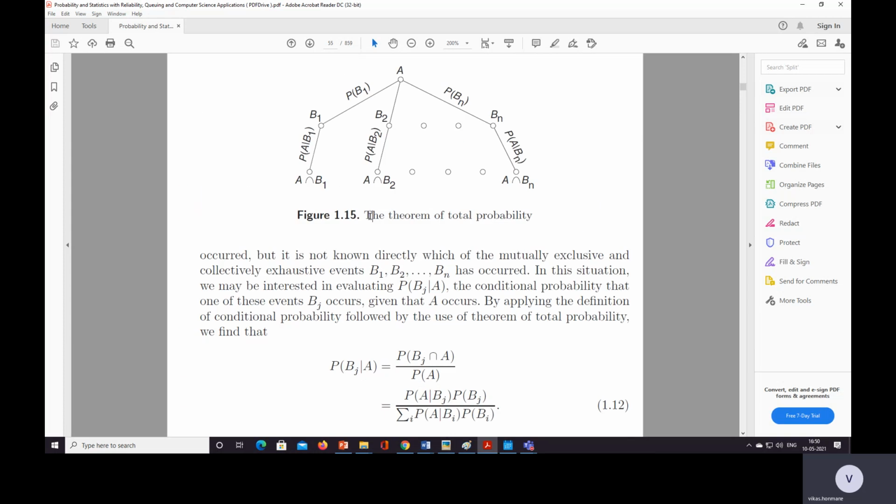This is the theorem of total probability. A intersection B1, A intersection B2, up to A intersection Bn, which is probability of A given B1, A given B2, A given Bn. Then we have the probability of B1, B2 up to probability of Bn. So this is the total probability theorem.